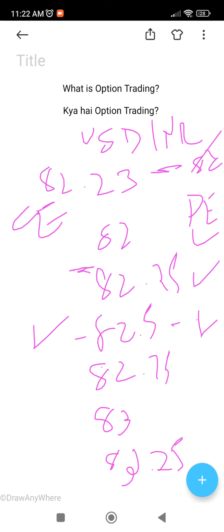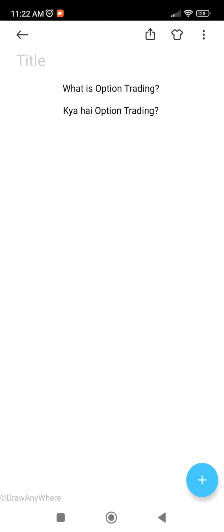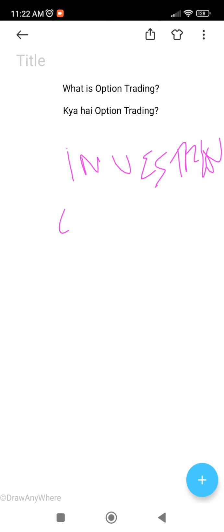So here you're basing your trade on an analysis that you have thought, because of which the price will go up or go down. And the reason for option trading, why do we need to do option trading? First thing is investment. Investment is less. Okay, second thing, analysis is important.